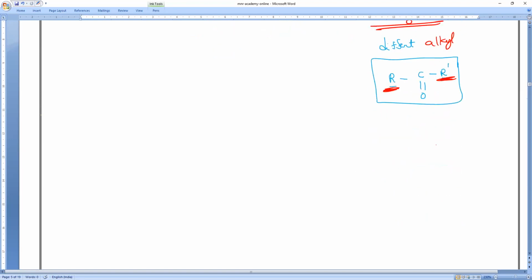Very, very important. Next, the general formula. This general formula is a little complicated, so please remember: CnH2n+1, and the C double bond O is present. This CnH2n+1 will give you one alkyl group. What will it give you, everybody? One alkyl group.